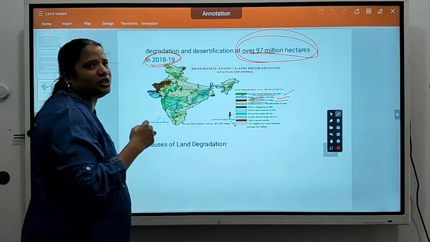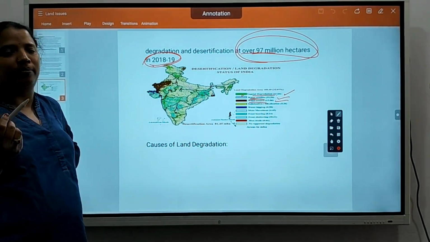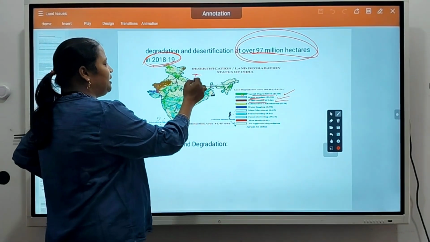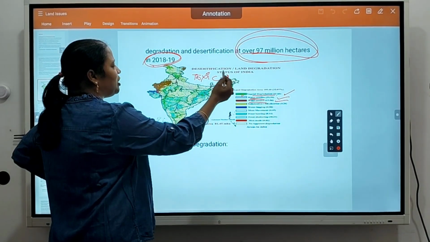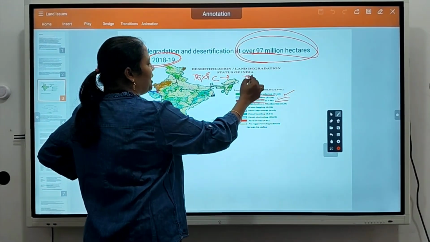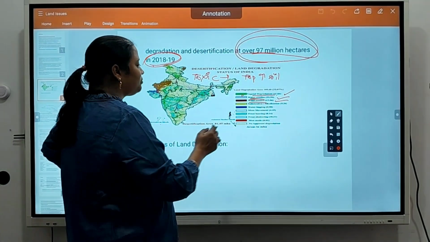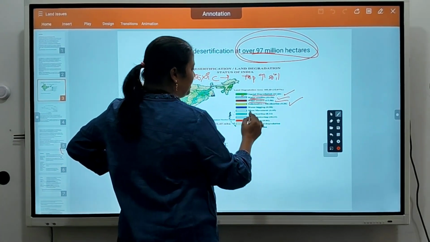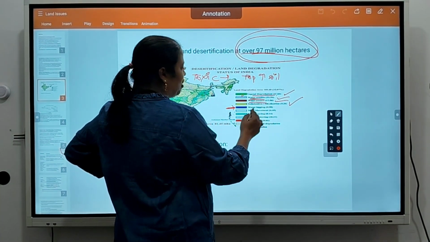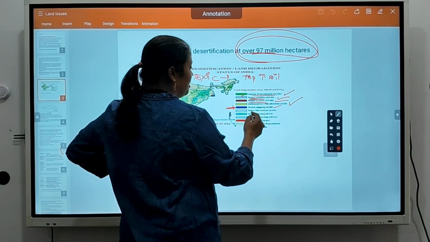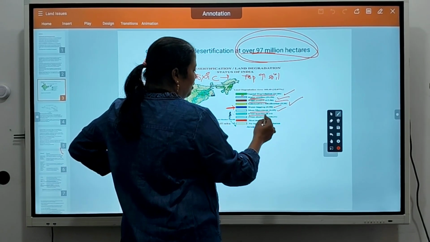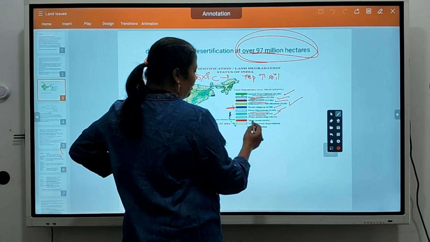Salinization: water becomes toxic, and due to toxic water the topmost layer of soil gets damaged. That is 5%. Water logging is 1%. Mass movement is 5%. Frost heaving is 0.14%.